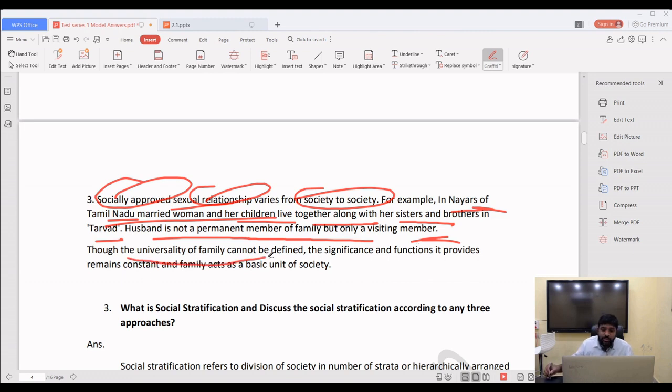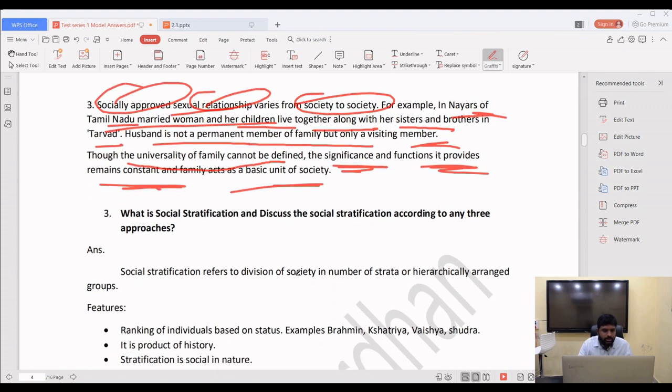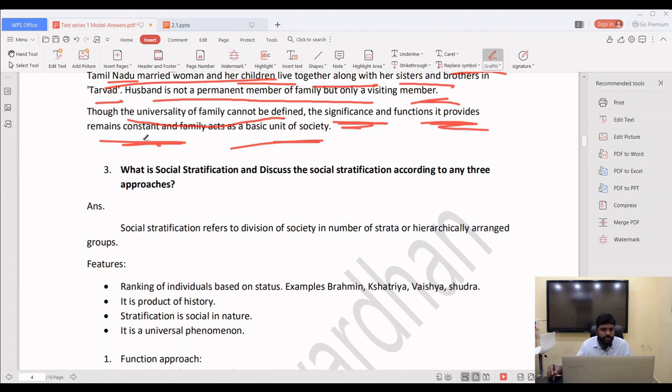Though the universality of family cannot be established, the significance, as I told you with marriage, and the functions of the family provide constant support, and it is a basic unit for the society. In that way, it is useful. This is how we need to write the answer for the second question. Okay, the third question.